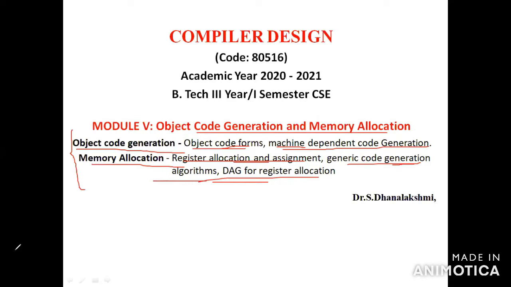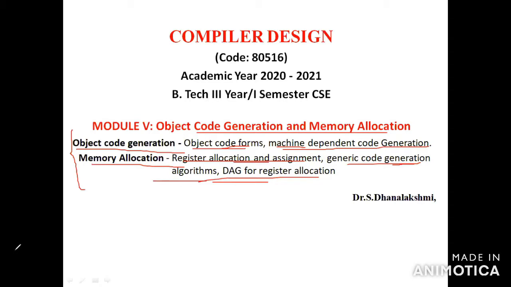Backend means it depends only on the machine, dependent on the target machine and independent of the source program. Code generation is the final phase of the compiler, the sixth phase.